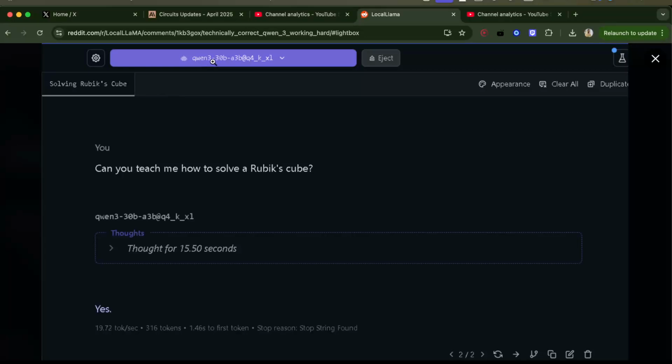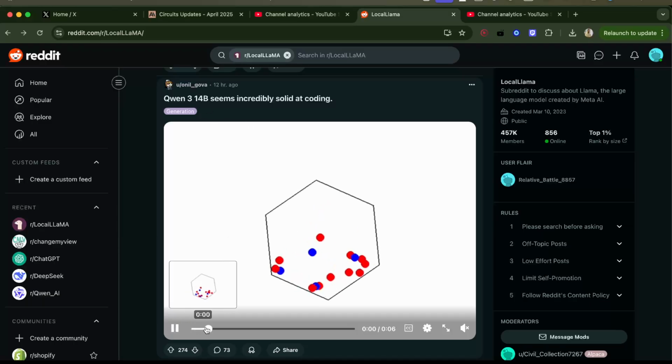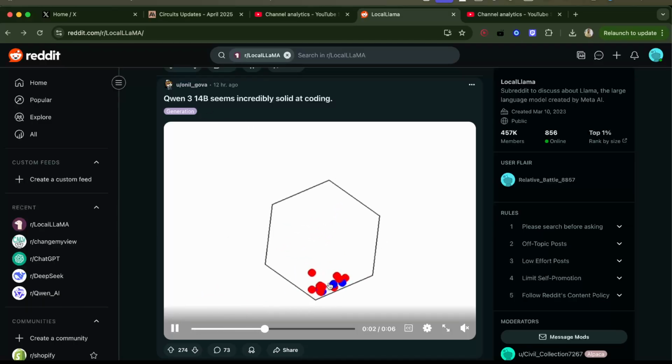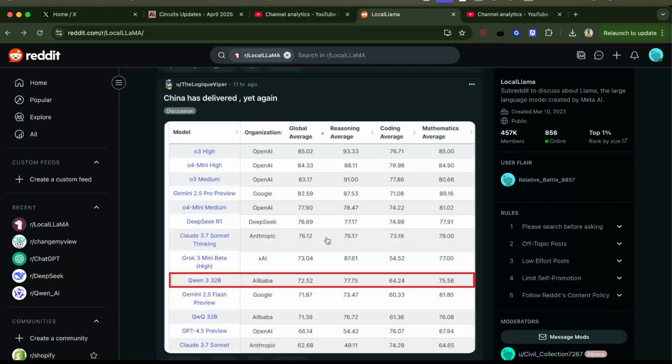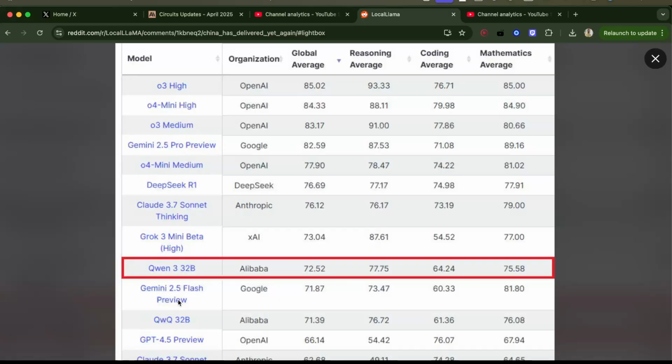So here, Qwen 30B was asked, can you teach me how to solve a Rubik's Cube? And it thought for 15 seconds and said yes. Here, Qwen 14B seems to be a really good coder. Here we can see this by this user. It's a physics simulation. So the Qwen 3 model seems to be better than even Gemini 2.5 Flash.